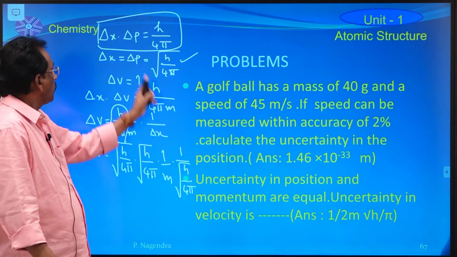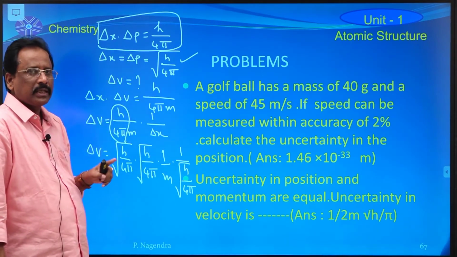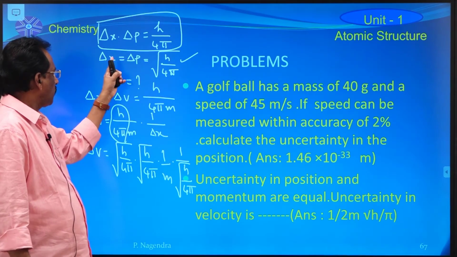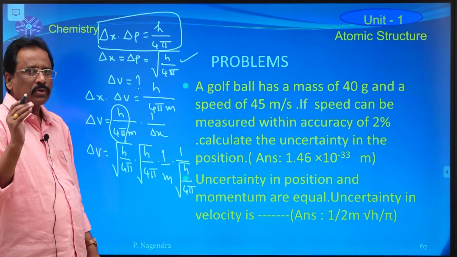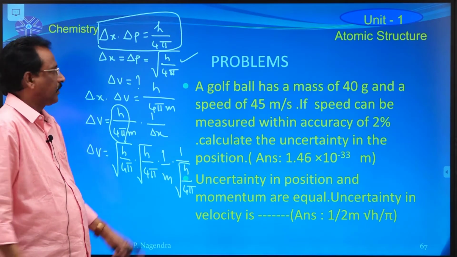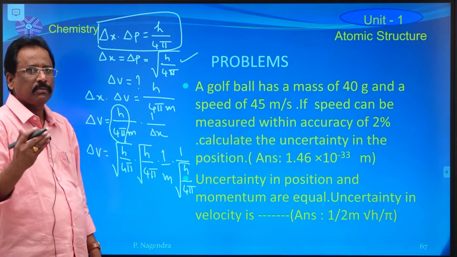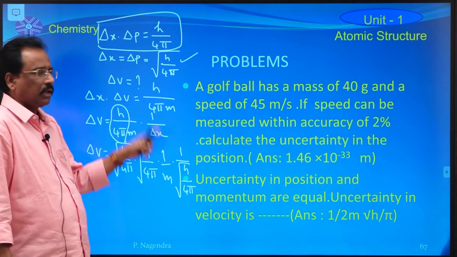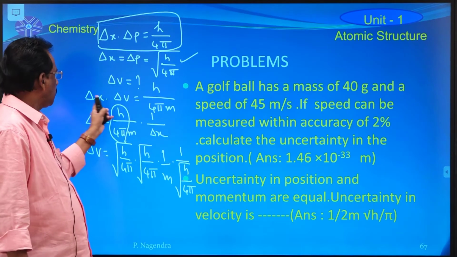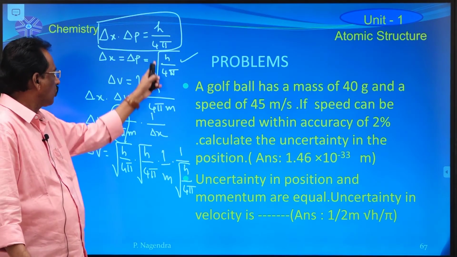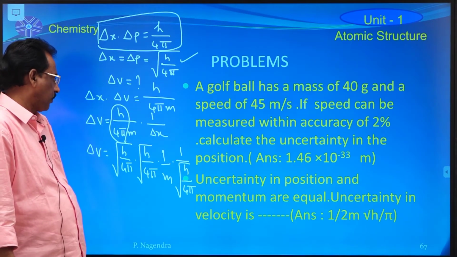If these two values are equal, then compulsorily delta x is equal to delta p is equal to square root of h by 4 pi, otherwise that product is not equal to h by 4 pi. Now, find out delta v, because in this formula delta x is known to you, square root of h by 4 pi.